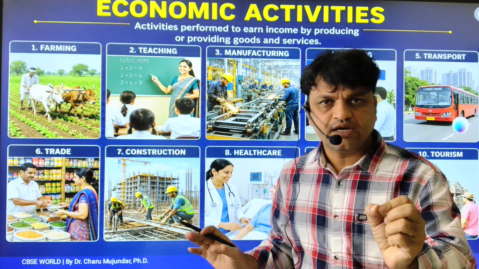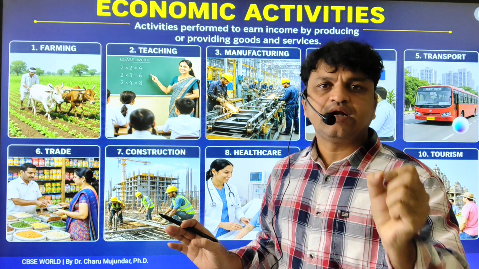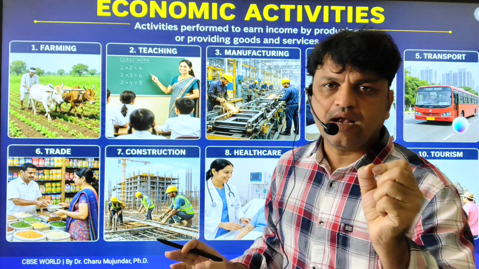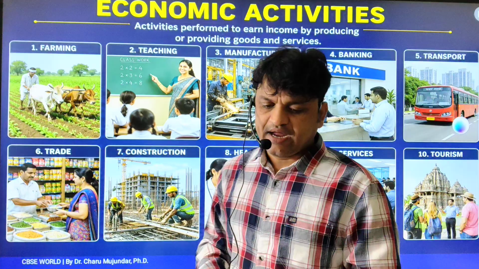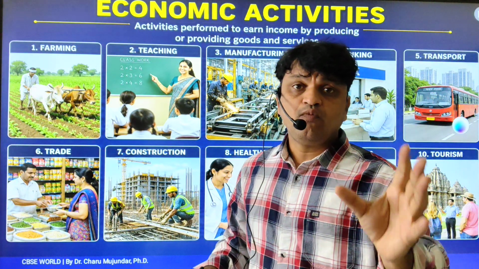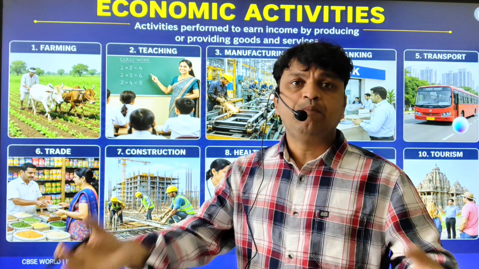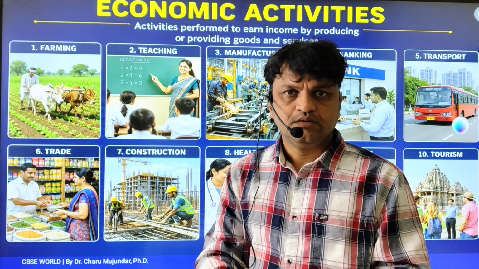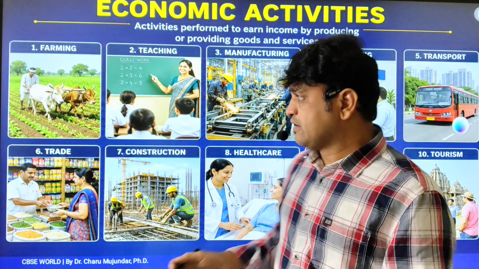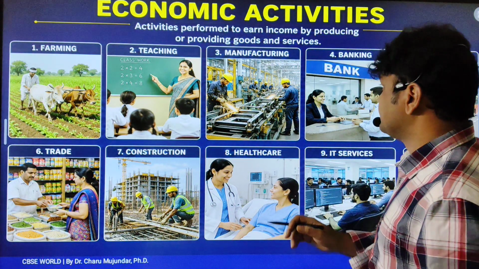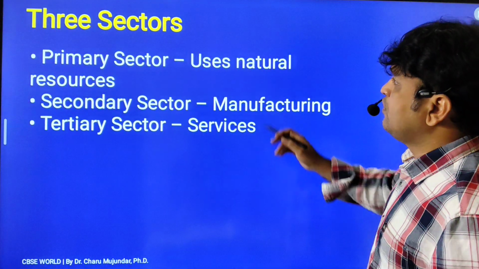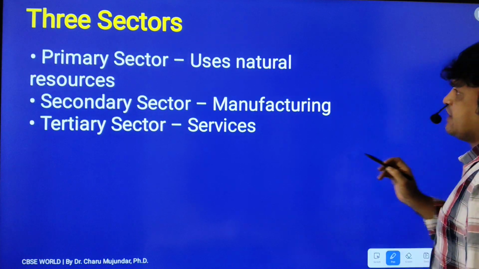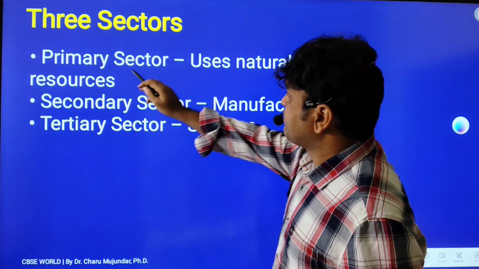So what are economic activities? Any activities undertaken by human beings to earn income or to get a livelihood are called economic activities. And what is a sector? A group of economic activities clubbed together, of similar characteristics. So we have three sectors. How many sectors, Nana? We have three sectors. I just told you. So, primary sector.